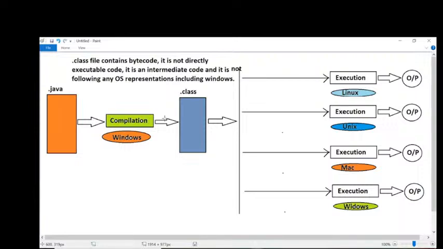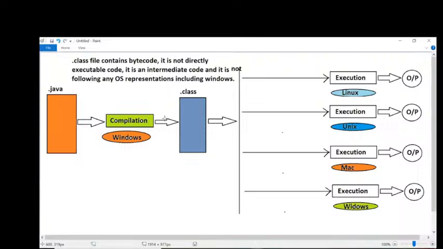But at present, it has only neutral bytecode, an intermediate code. If you want to execute this on the Windows operating system, it must have Windows representations.